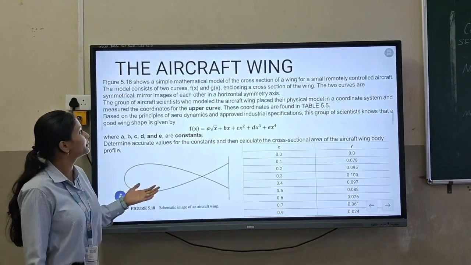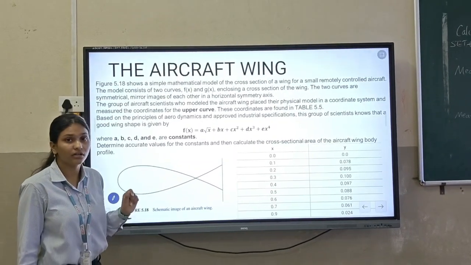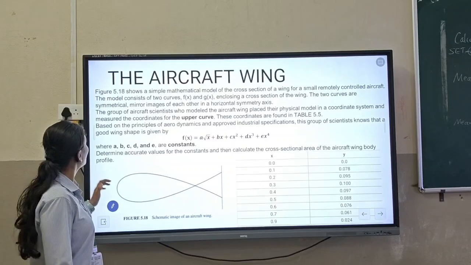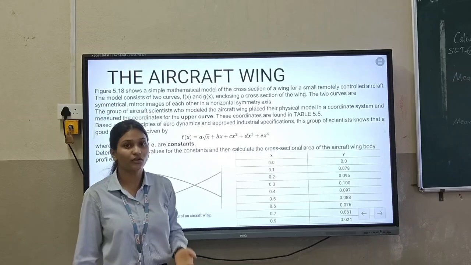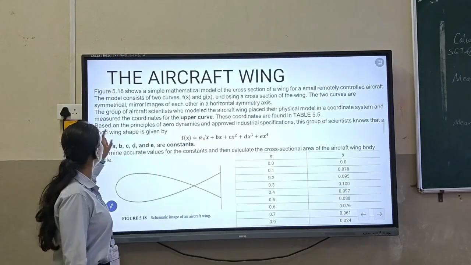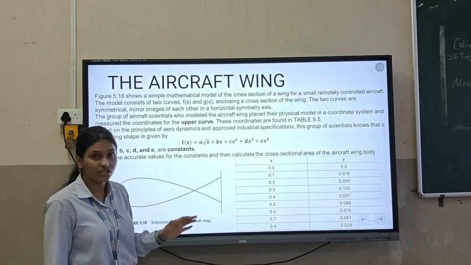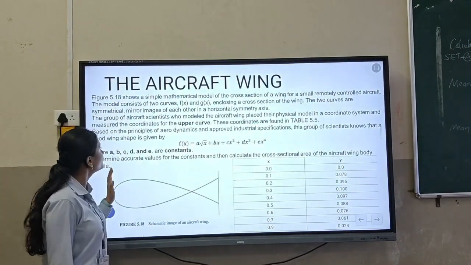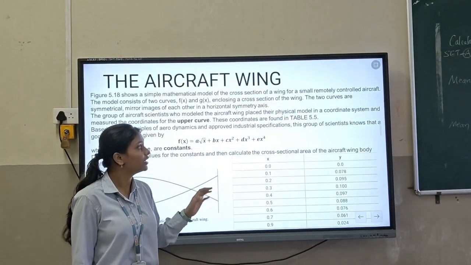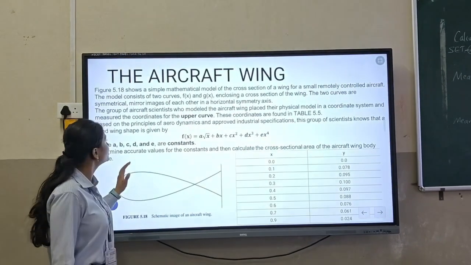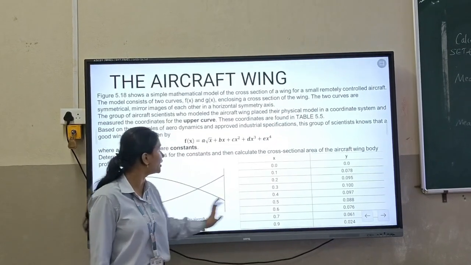Figure 5.8 shows a simple mathematical model of a cross-section of a wing for a small remote controlled aircraft. The model consists of f of x and g of x enclosing the cross-section area of a wing. The two curves are symmetrical and mirror images of each other in a horizontal symmetrical axis. A group of scientists placed the aircraft model in a coordinate system and measured the coordinates of the upper curve. These coordinates are given in table 5.5.